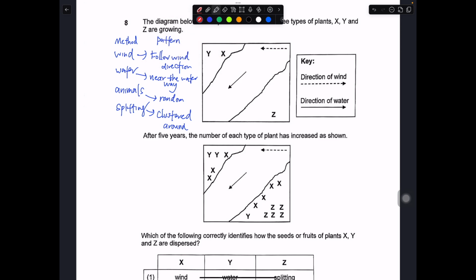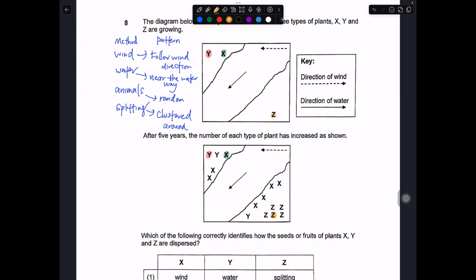So take a look at this. Y highlighted, this is the parent plant. X, this is the parent plant. For Z, this is the parent plant. It looks like it's going to be here. Okay, so it looks like this is here.